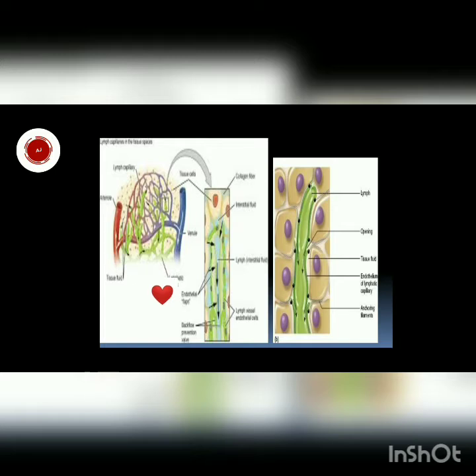Now what happens? The liquid which is present in tissues presses these cells, and as the cells are overlapping, they are not connected but they are overlapping each other, so the liquid enters the lymph vessel through these openings. When they press, the cell moves inwards and the liquid enters inside like this. Here also you can see the liquid enters inside. So this is how the lymph enters lymph vessels.